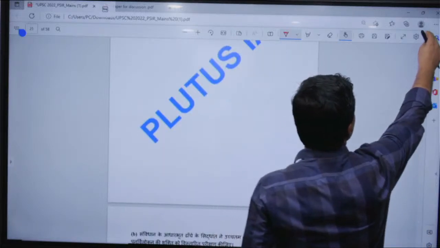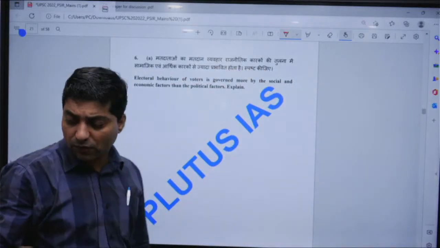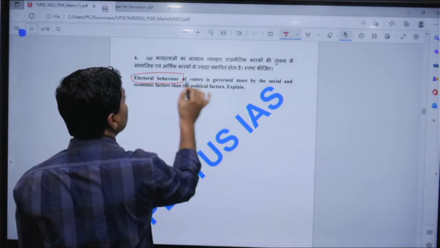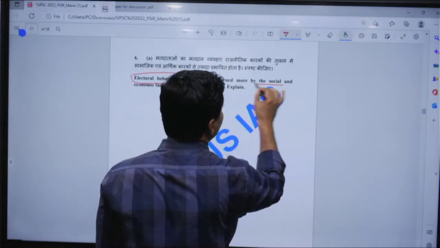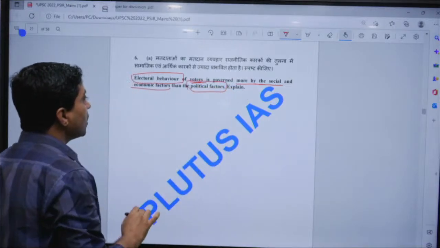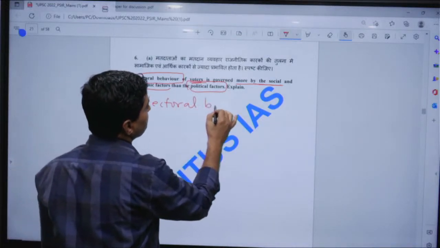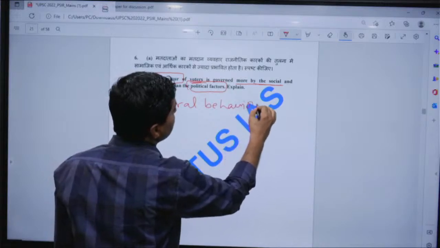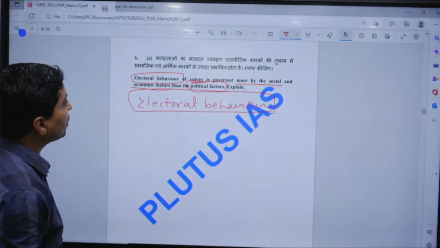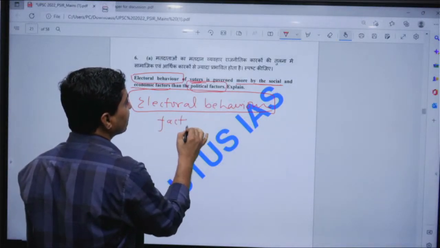Now let me move to the next question, which is 6th A and a 20 marker, of course 20 marks. Now here you can see electoral behavior of voters is governed by the social, more so by social and economic factors than the political factors. One should introduce what is electoral behavior, and then one should go through what are the factors of electoral behavior.